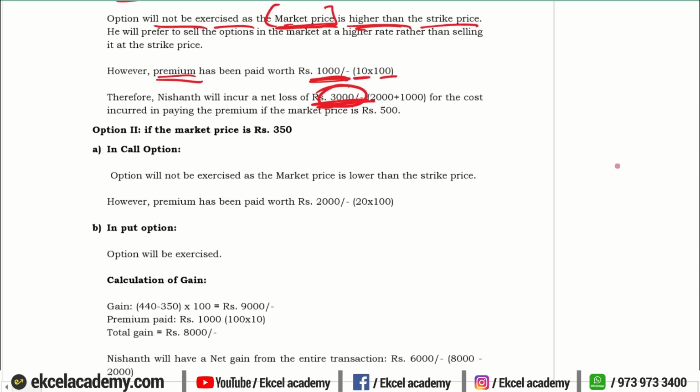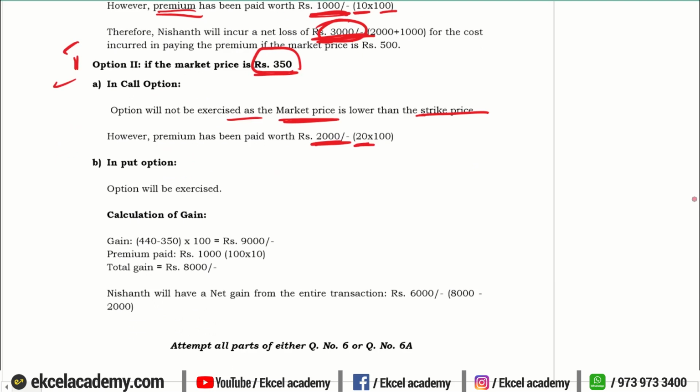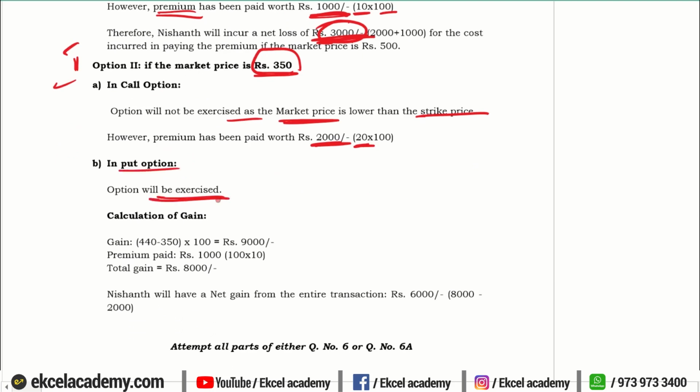When we go to the second option, that is when the market price is 350 rupees, the call option will not be exercised as the market price is lower than the strike price, but we have paid a premium, so that will be a loss. Next, the put option will be exercised. Why? Because there is a gain. What gain? 9000 rupees.